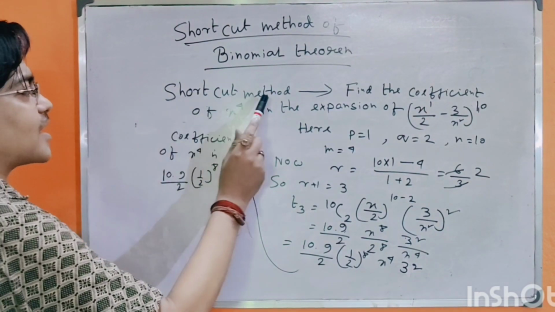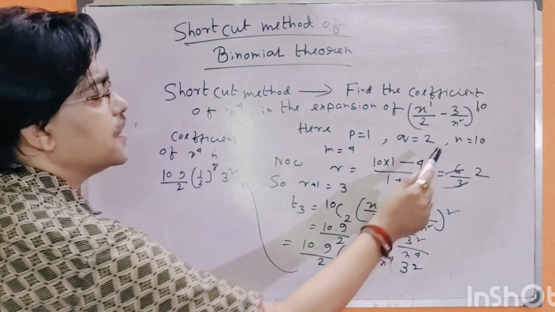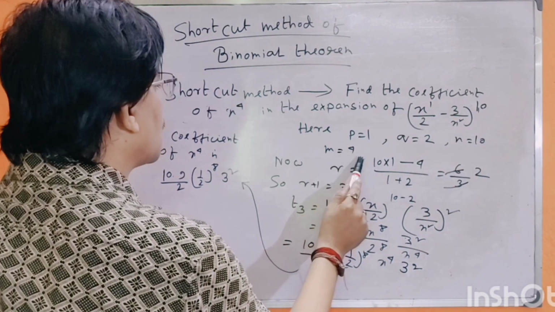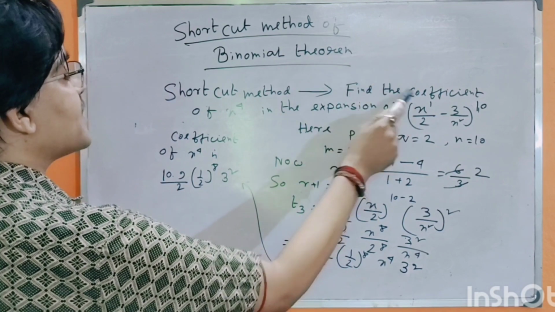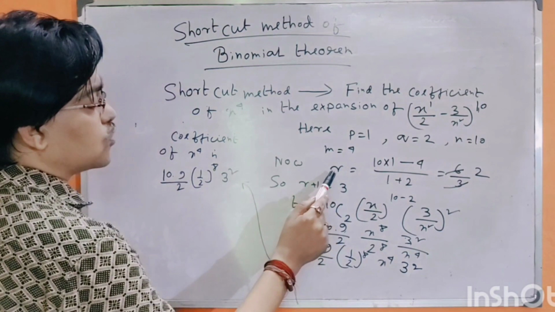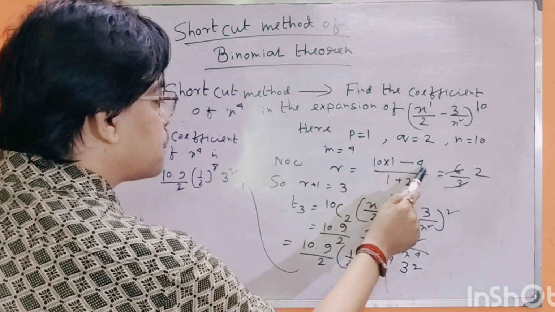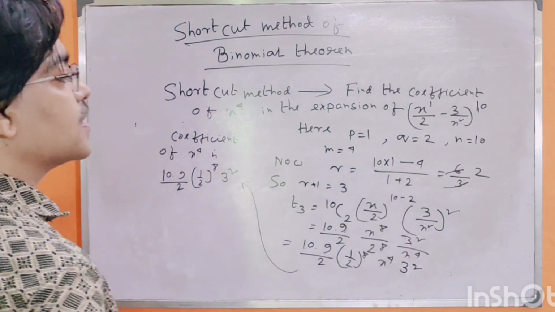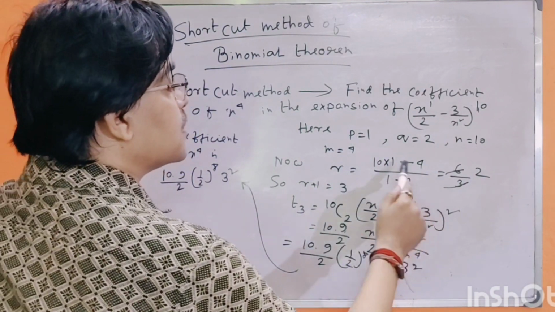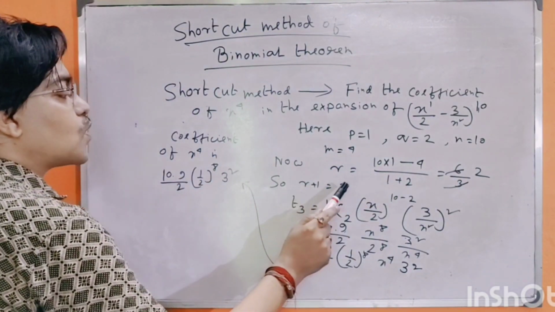Now, applying the shortcut method, we have here p equals 1, q equals 2, n equals 10 and m equals 4. Since we have to find the coefficient of x to the power 4, m equals 4. Then, applying the shortcut method, we find r equals (10 into 1 minus 4) by (1 plus 2), that means (np minus m) by (p plus q). Now r gives r equals 2. So r plus 1 is 3.